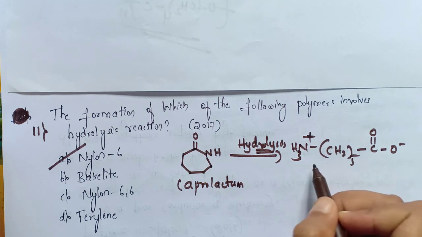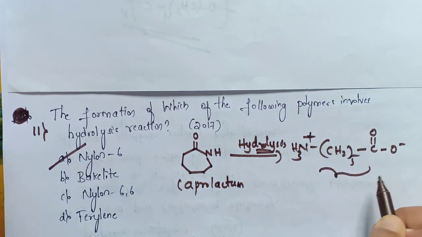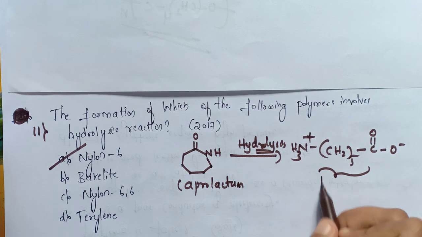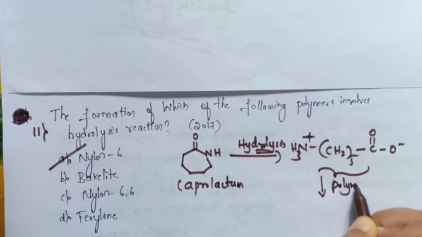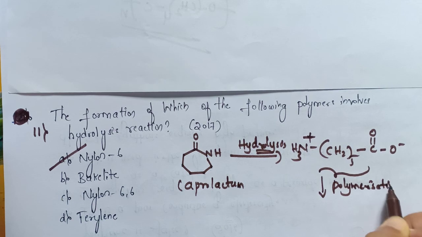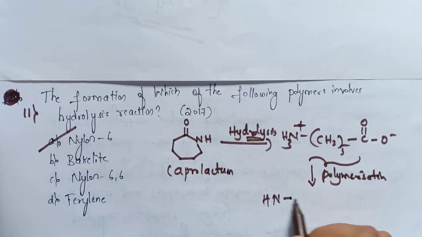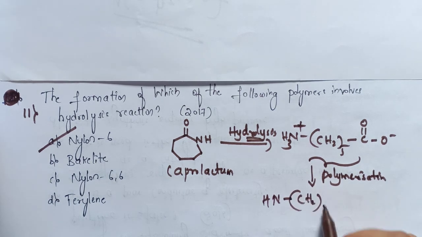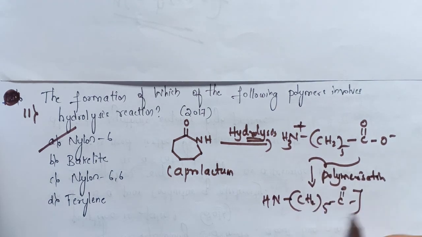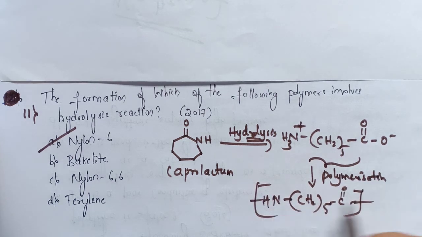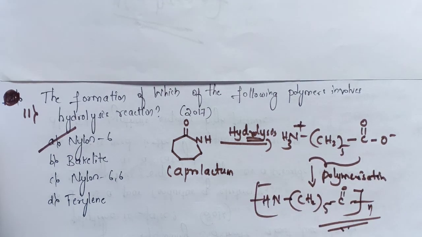It is the amino acid which is formed, which on polymerization gives us nylon 6, that is CH2 5, C double bond O, N. It is the polymer which is obtained. So nylon 6 is prepared by the hydrolysis reaction at high temperature. So the correct option is option A, that is nylon 6.